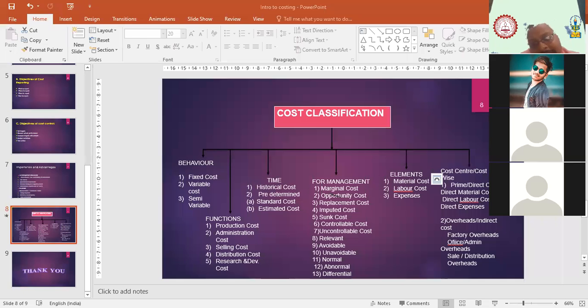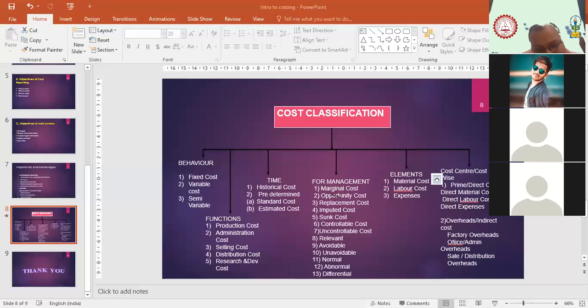Next one is administration cost. The administration cost is those expenses which we incur in the office, like paying salary to staff, paying rent of the office, charging depreciation on the office assets. These are examples of administration cost. Okay?